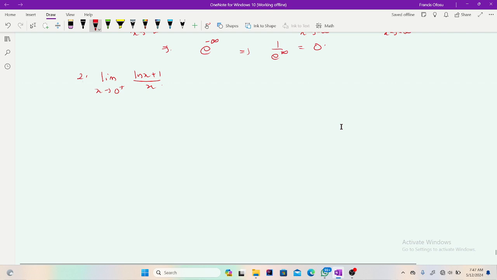So this is a limit of what? A transcendental function, and this function is a logarithmic function, as well as a rational function, right? So it's a rational function having its numerator to be a logarithmic function. Okay, so how do we solve such a problem?